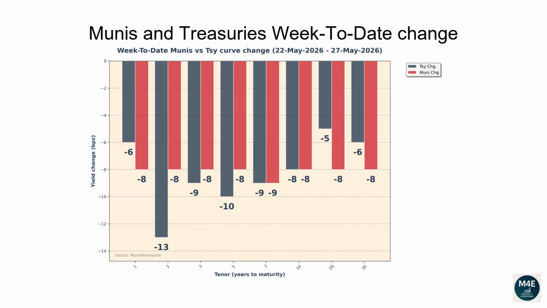This graph is similar to the previous one, but instead of showing how interest rates have moved versus the prior day, it shows how much they have changed since the end of the previous week. The current bar plot shows how Munis and Treasuries have changed since last Friday.